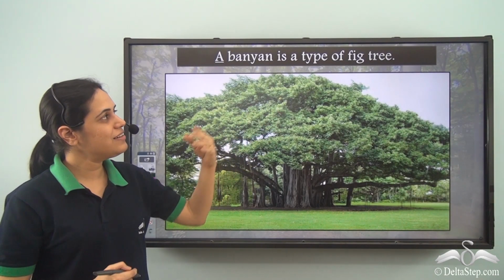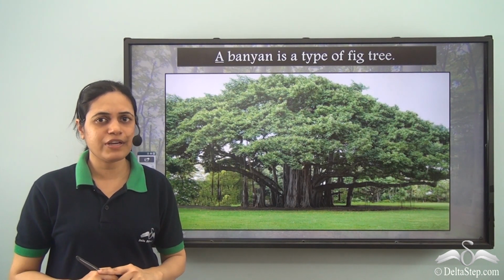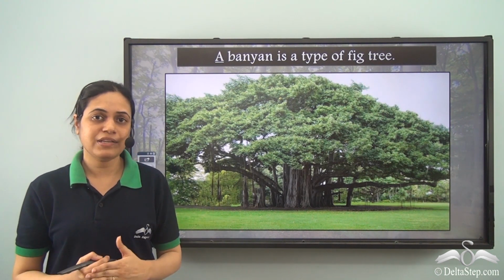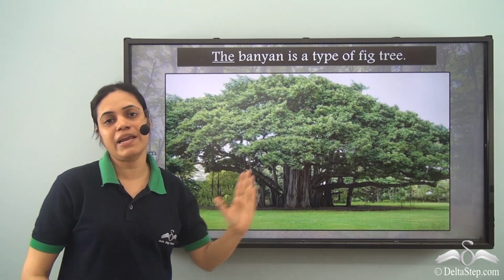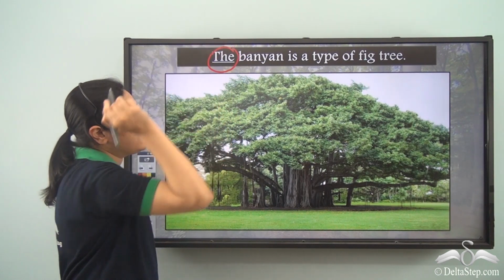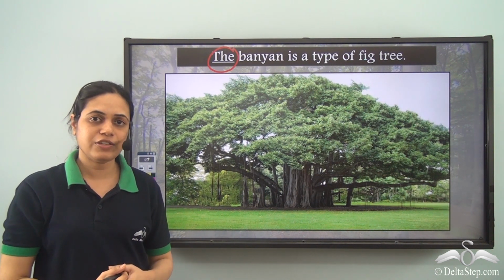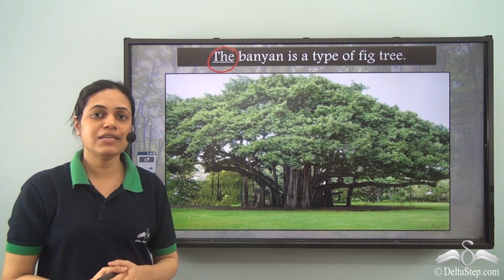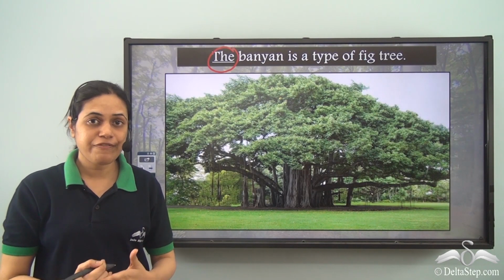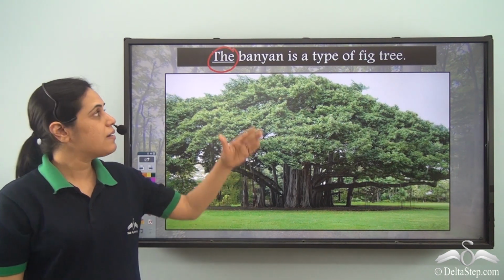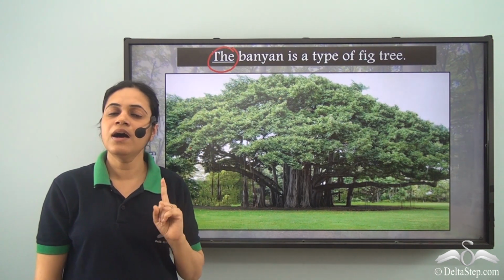A banyan is a type of fig tree. A banyan? Is only one banyan a type of fig tree? No. All the banyan trees are fig trees. So we are referring to the entire class of banyan trees. So we use, the banyan is a type of fig tree. But if I say there is a banyan tree in my garden, it could be any banyan tree. I am not referring to the entire class of banyan trees. But when I am referring to the entire class, I use the article the.